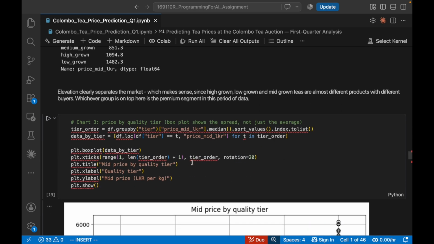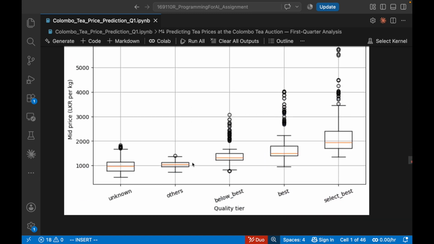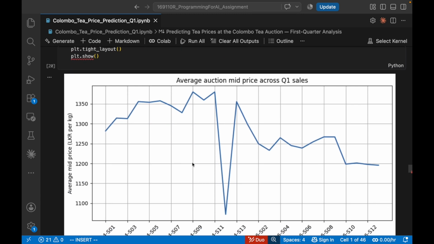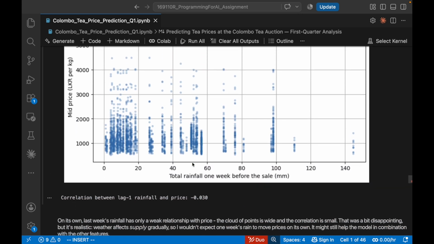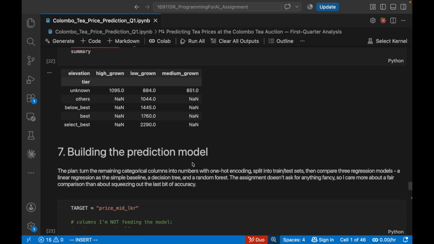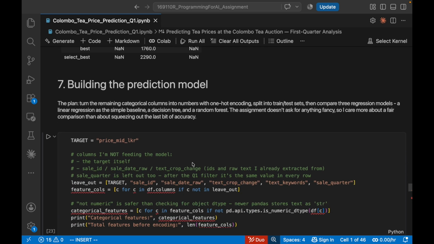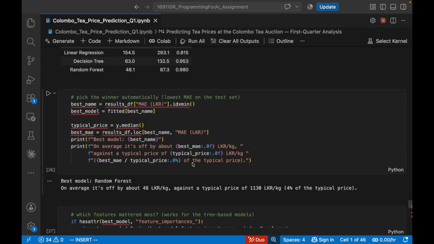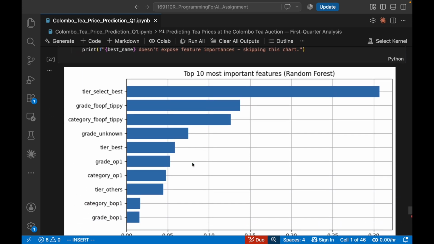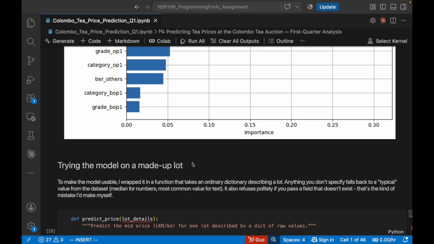Actually, functions, loops, and dictionaries do the work throughout, with try except for error handling. I noticed that grown teas fetch the highest average prices. Feature importance analysis shows that quality tier, grade, and elevation drive prices far more than any single weather variable.